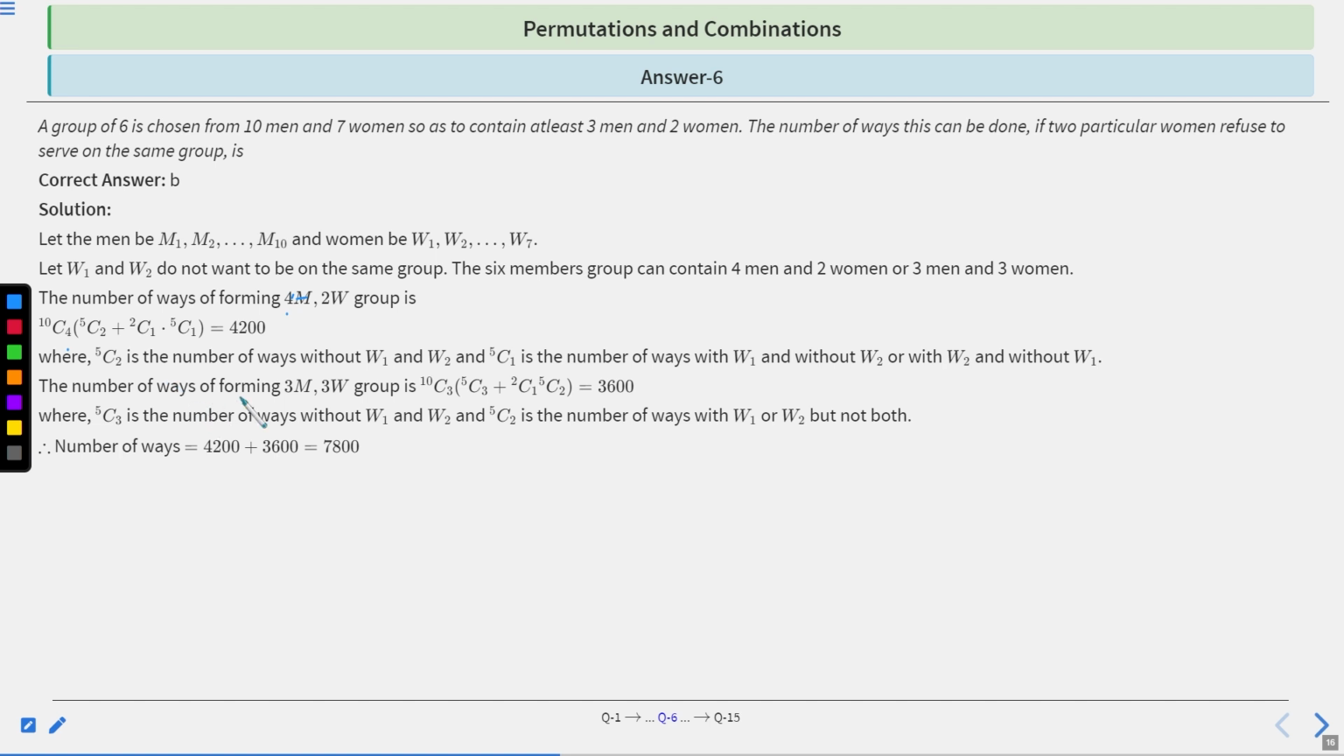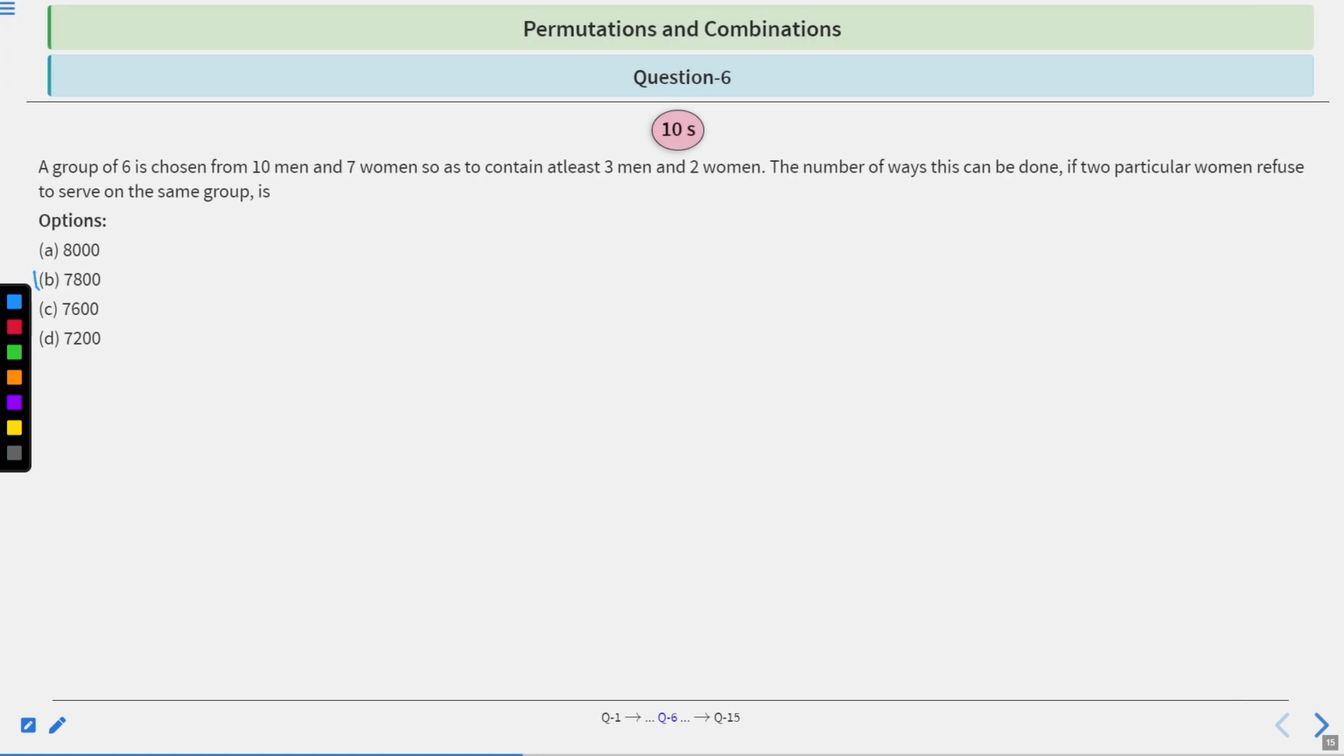Now the number of ways of forming 3 men and 3 women in the group. So let's take 3 men as 10C3 and now 3 women: 5C3 plus 2C1 into 5C2, where 5C3 is the number of ways without W1 and W2, clear? And 5C2 is the number of ways with W1 or W2, but not both, right? So the answer should be 4200 plus 3600, which is 7800. So I think option B is the right choice. Clear?